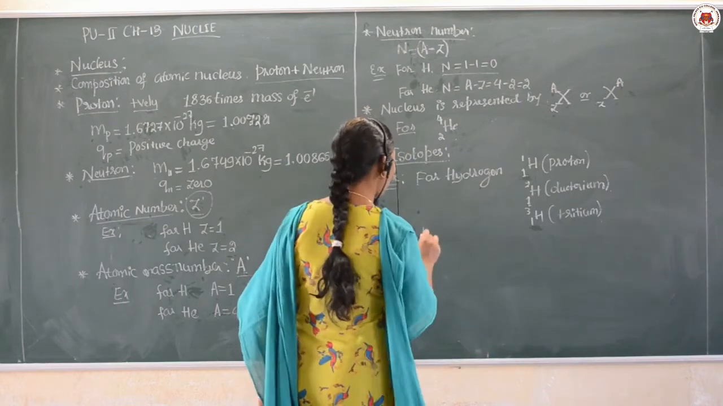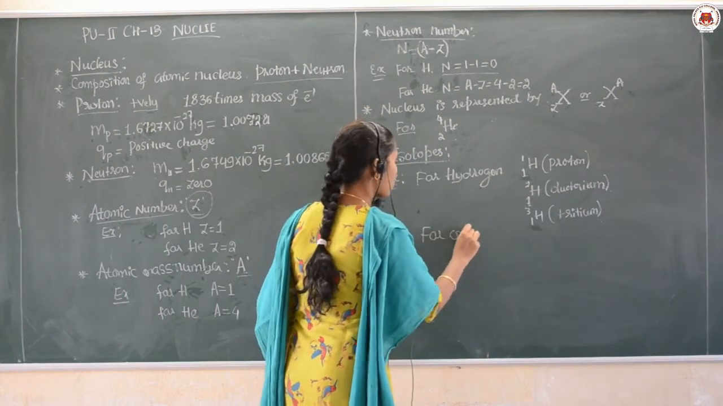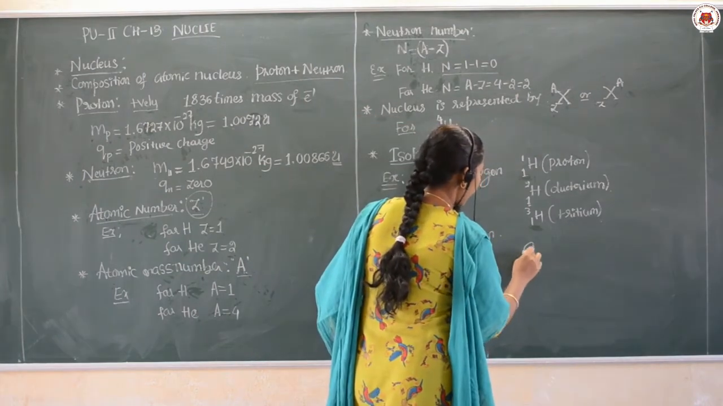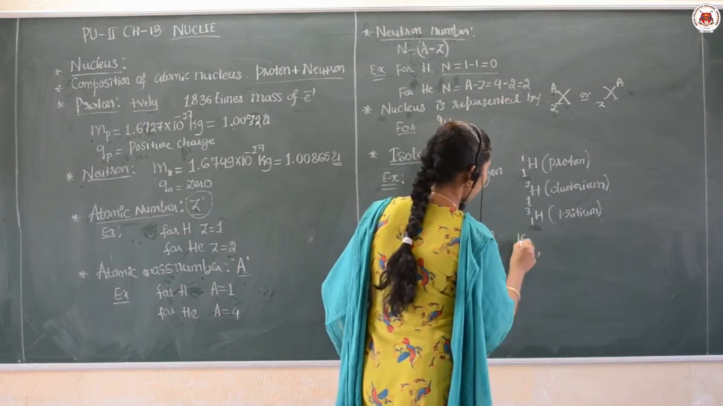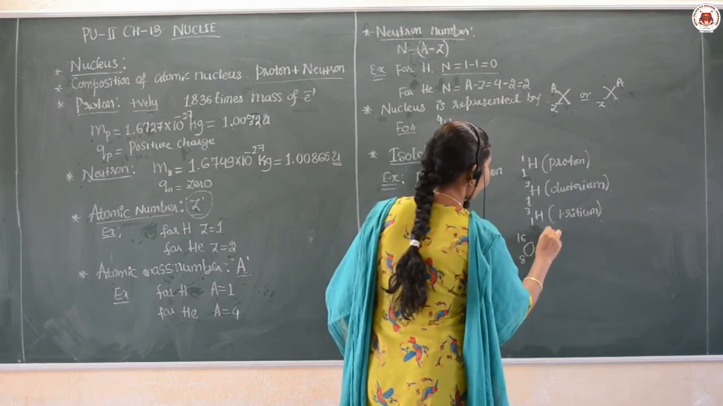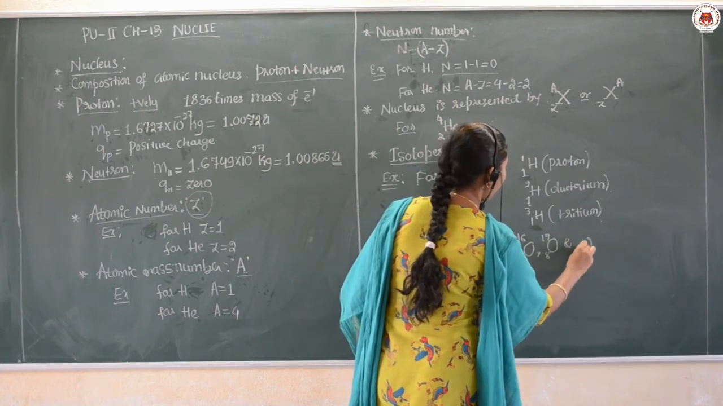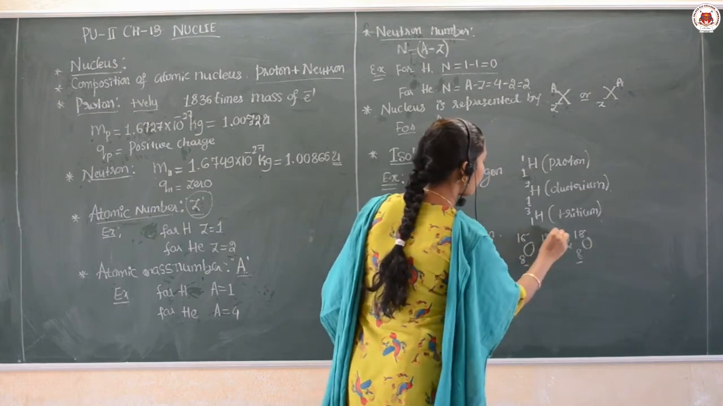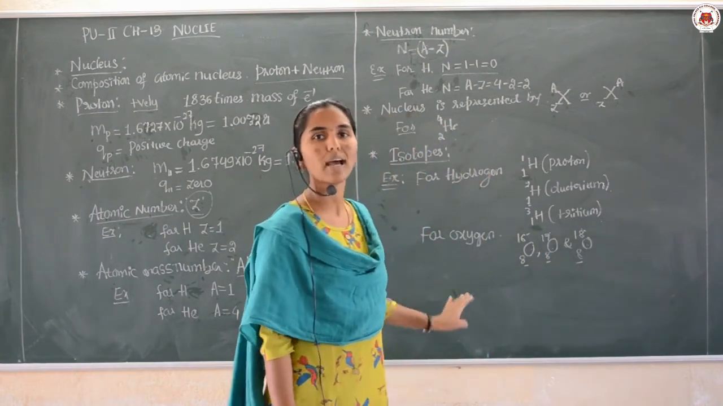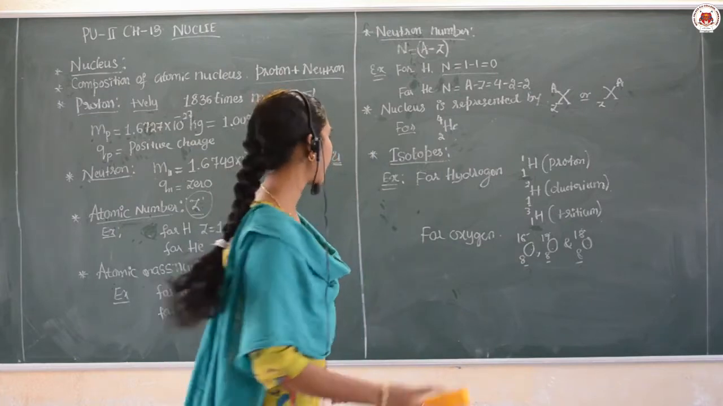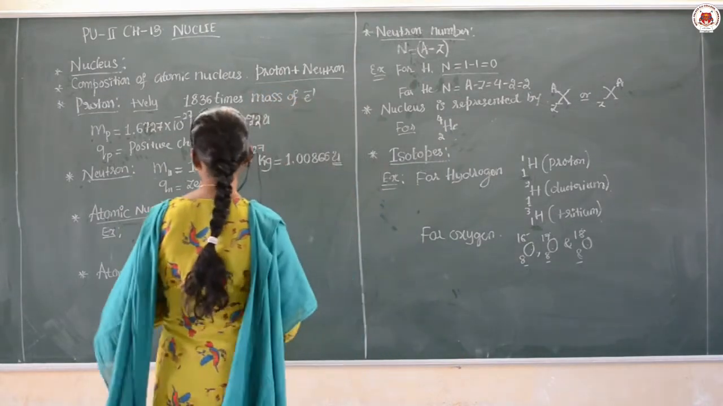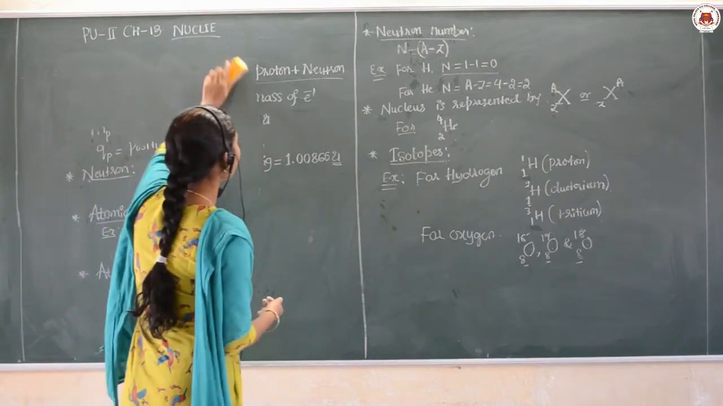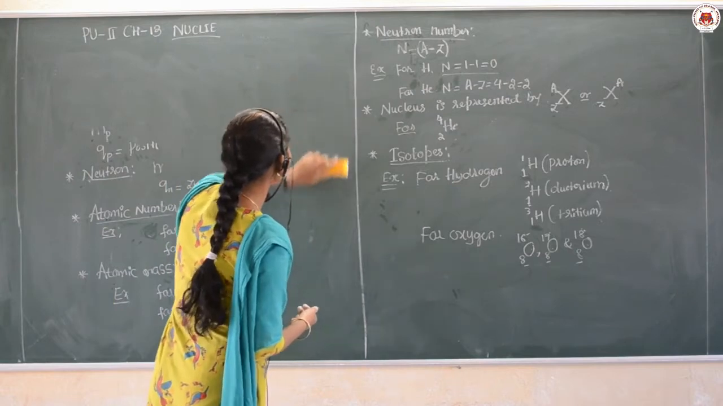Okay. Then for oxygen, that is 8, it has 3 isotopes: oxygen 16, 17 and 18. So these are the 3 nuclei which have the same atomic number but a different mass number. They are called isotopes. Okay. Then the next type of nuclei are isobars. I hope, dear students, you are understanding the concept of this nucleus.